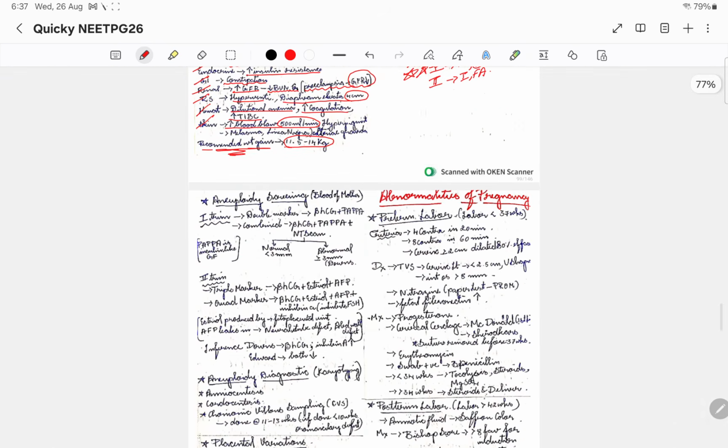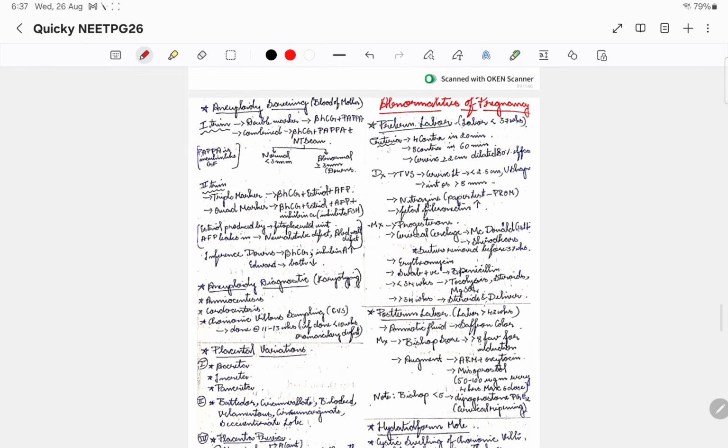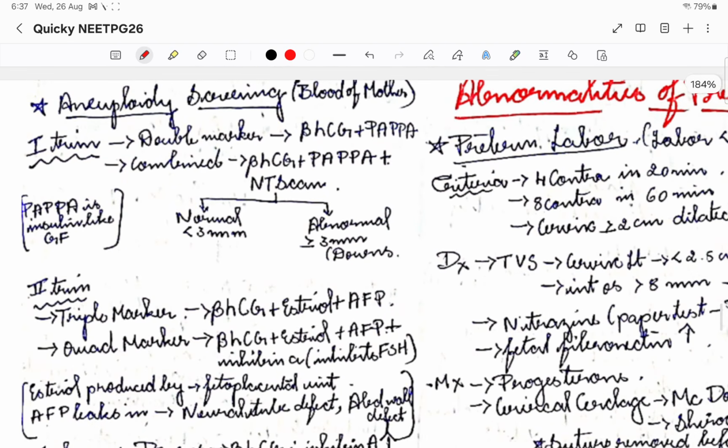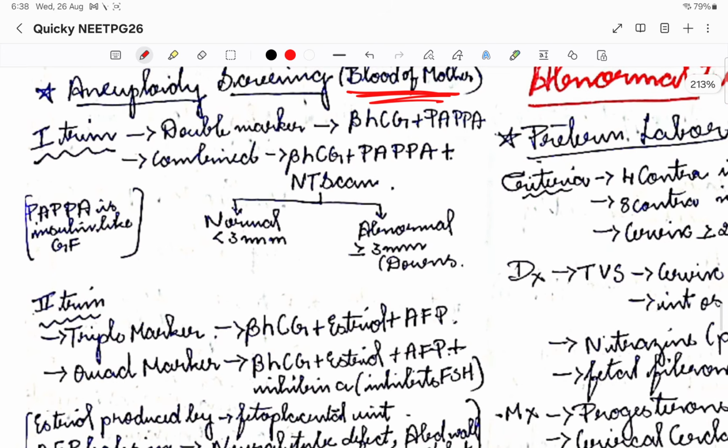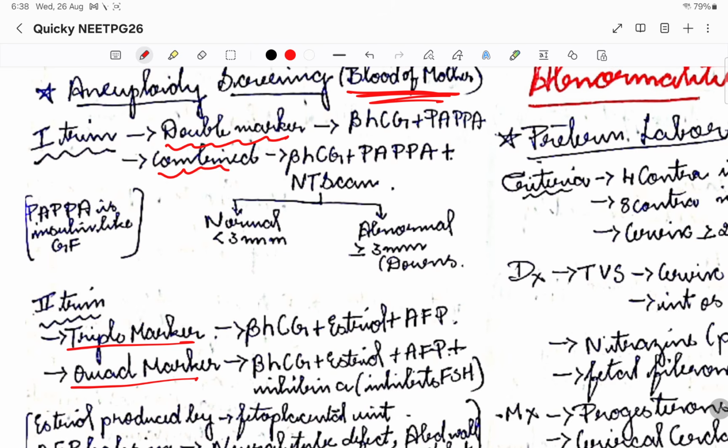Now coming to the specifics of each trimester. Aneuploidy screening can be done in the first and second trimester. The sample that we take is from the blood of the mother. This is the aneuploidy screening that we do for a suspected case. In the first trimester we take the double marker or combined marker, whereas in the second trimester it is the triple marker or the quadruple marker.